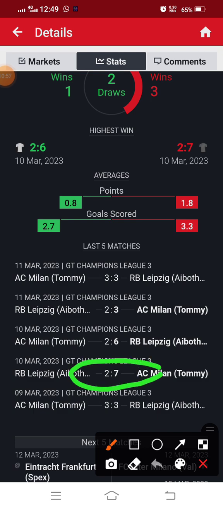So you have Leipzig, then you have Leipzig. So you check it out. Sometimes you can see a pattern of this team meeting. You find that they didn't score over 2.5. Then the next time they met, over 2.5. Next time they meet again, they didn't. So check that pattern as well to be able to know if the next pattern is going to fail. But so far so good. All we've been checking, nothing is broken. So always check out for over 2.5 not being achieved and use that pattern to check for what's going to happen next in the event.